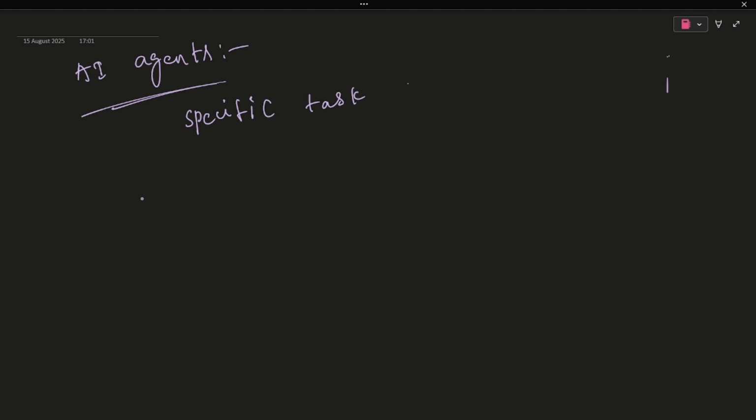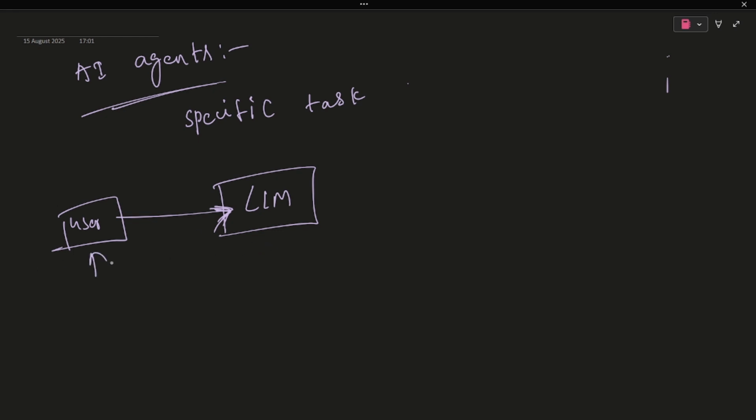To explain AI agents, here also there are LLMs. The user enters a prompt to ask the LLM about something new. For example, the user asks the LLM to book the cheapest flight from Hyderabad to Mumbai. But the LLM cannot do this work. Why? Because LLMs are trained on data up to a specific point in time only.